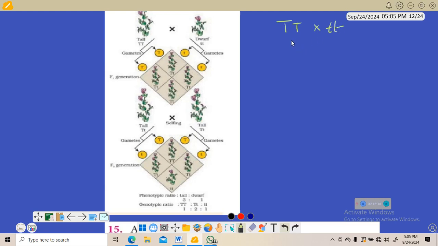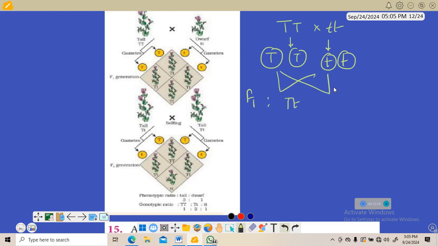First we'll make gametes. Okay, now coming to F1 generation. So here in F1 generation we are getting all tall.